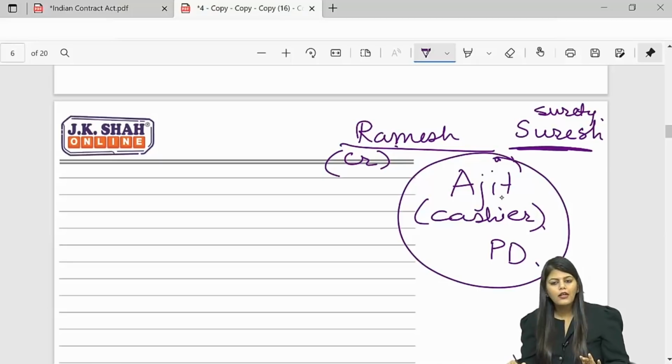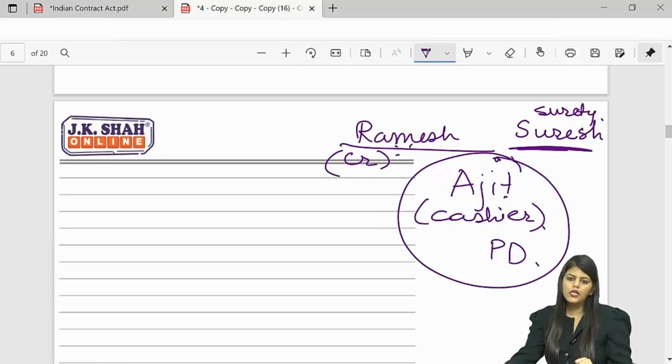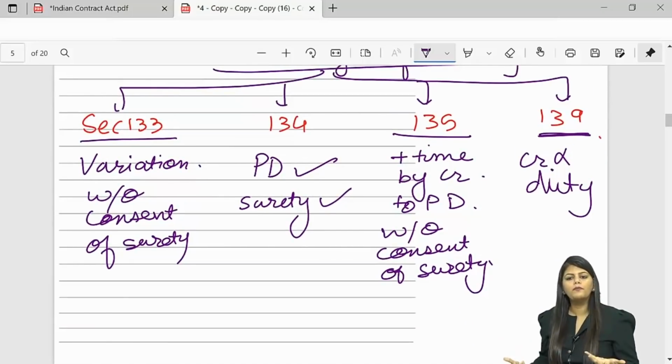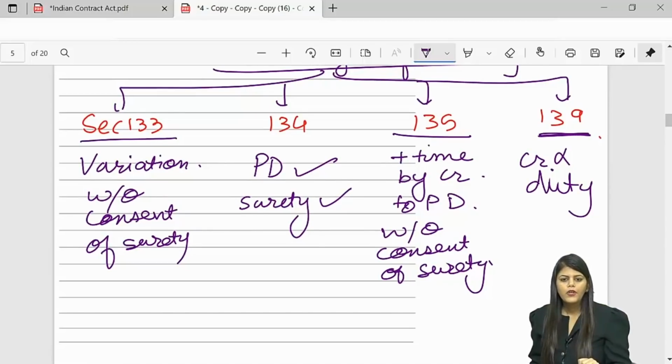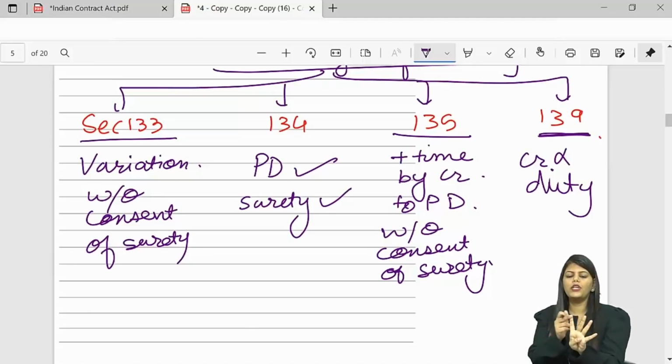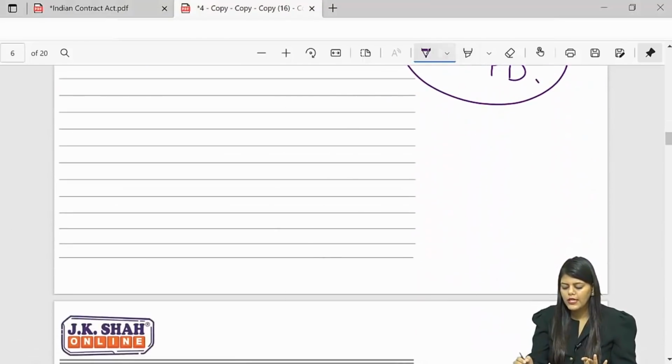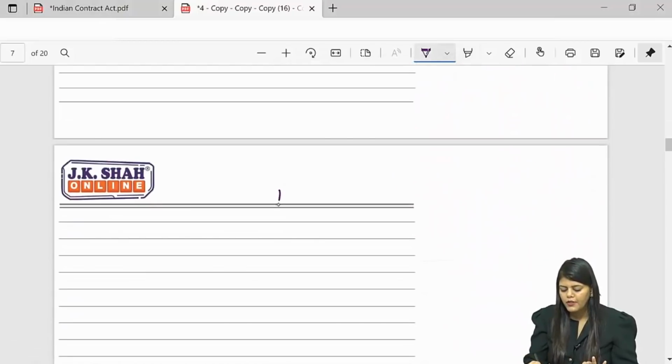So the moment Ajit ran, Ramesh ran to Suresh, saying give me money. Suresh says, why should I pay you? You did not do your work. So in that particular case, if the creditor does not do his own job, the surety is discharged. But of course, the surety should come to know that he did not do the job. So in all 4 cases, the surety is discharged. Variation, PD is discharged, surety is discharged, extra time given without his consent, and creditor does not do his duty, surety is discharged. The in-between sections which were missing, here they are talking about